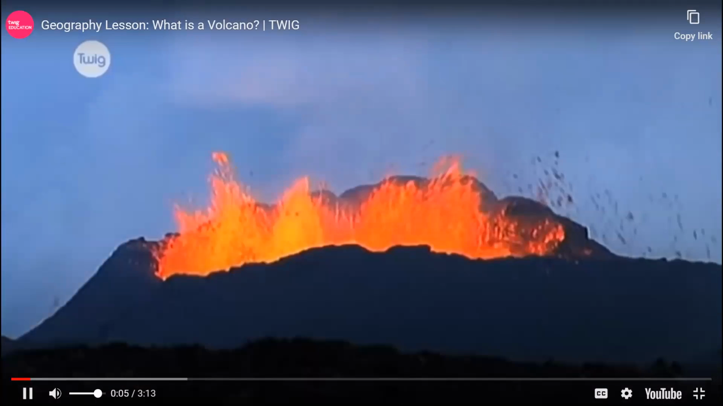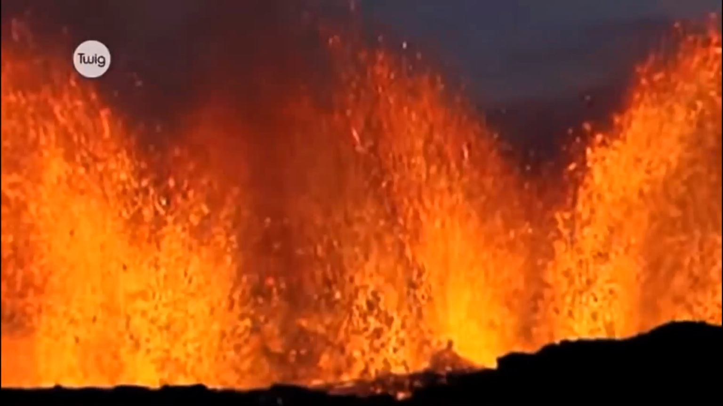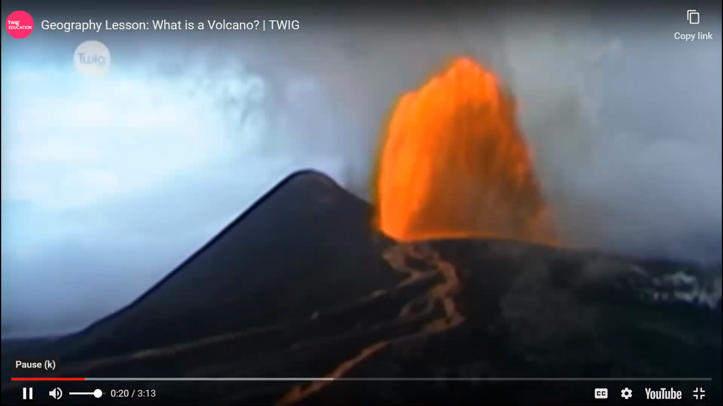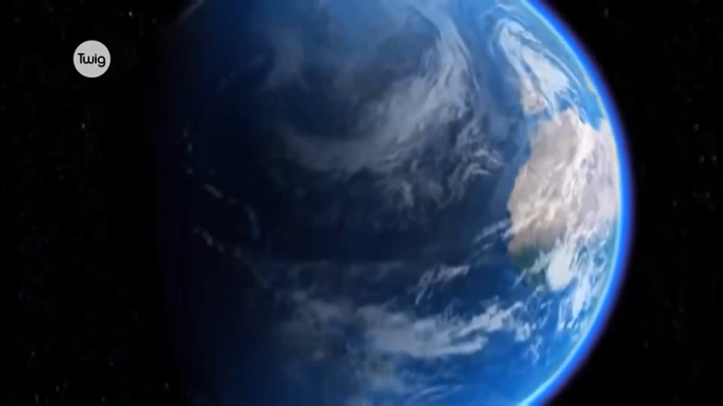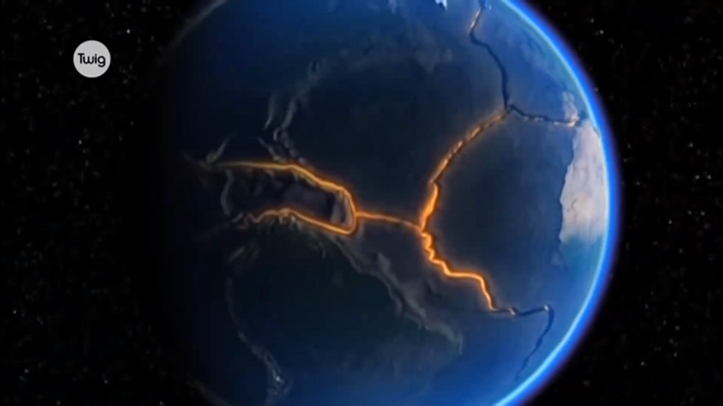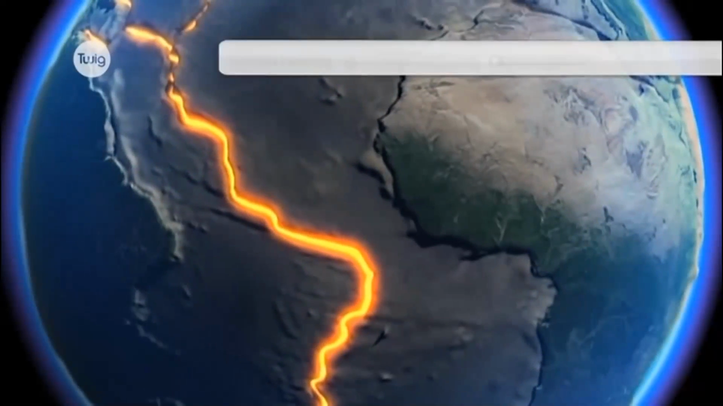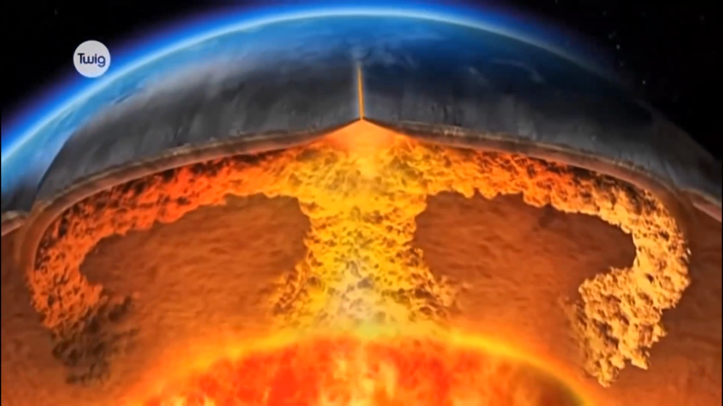Volcanoes are our most explosive landforms, able to eject molten rock and clouds of thick ash high into the atmosphere, with devastating consequences. Volcanoes mostly occur along destructive and constructive plate boundaries, where plates are pushed together or dragged apart. Cracks or weaknesses allow magma to rise up from below the Earth's crust.